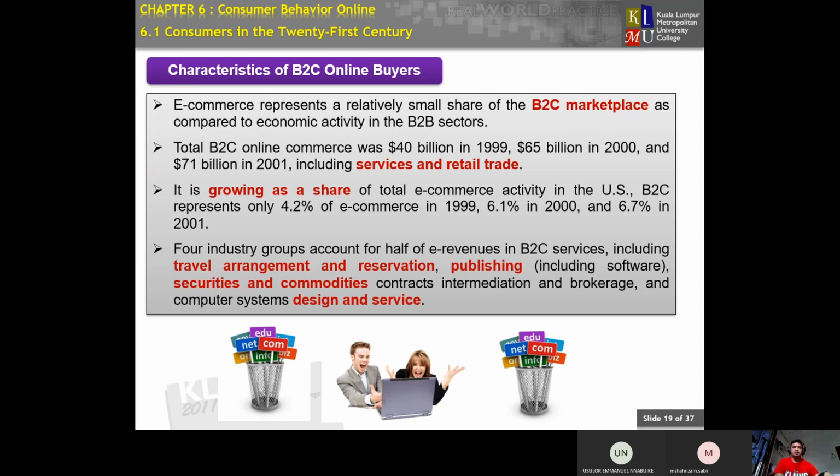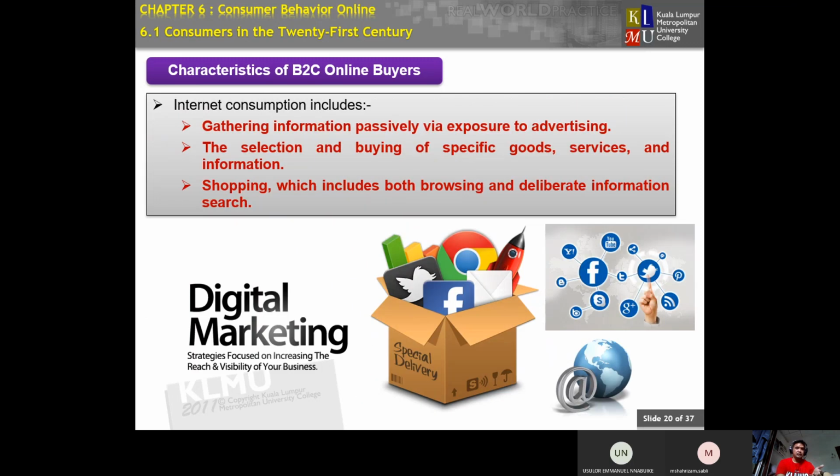When you are doing B2C online, you need to be aware of how you want to influence your customer in their daily buying process.